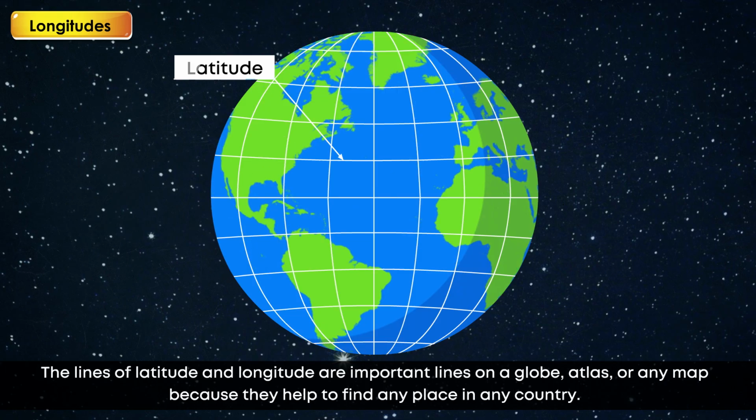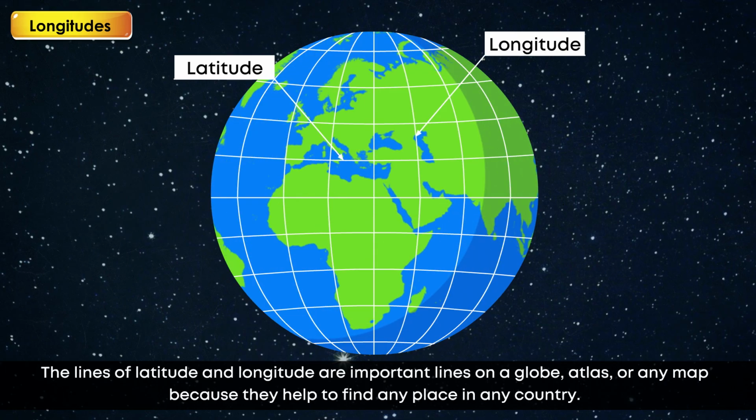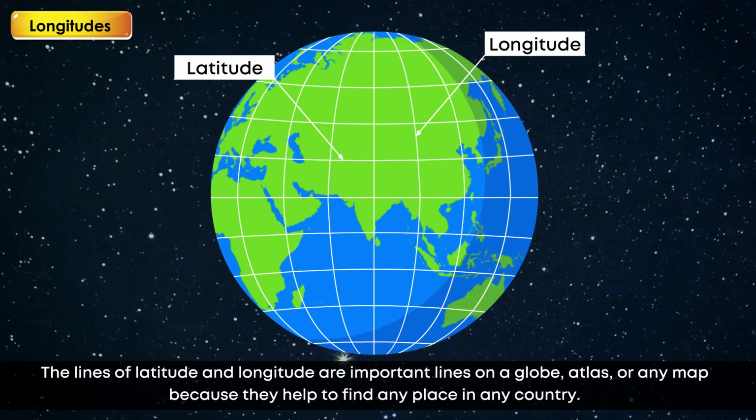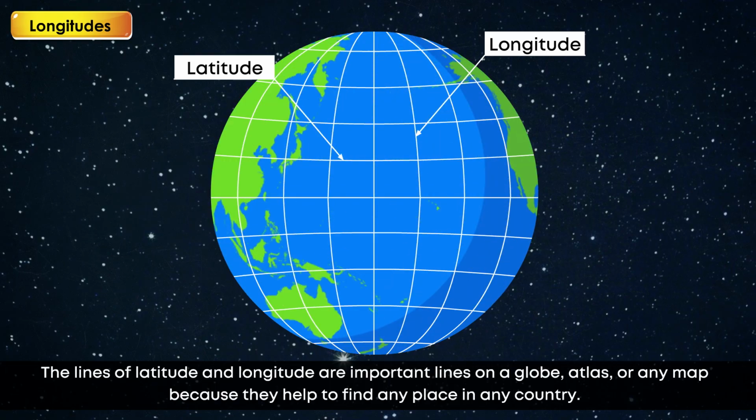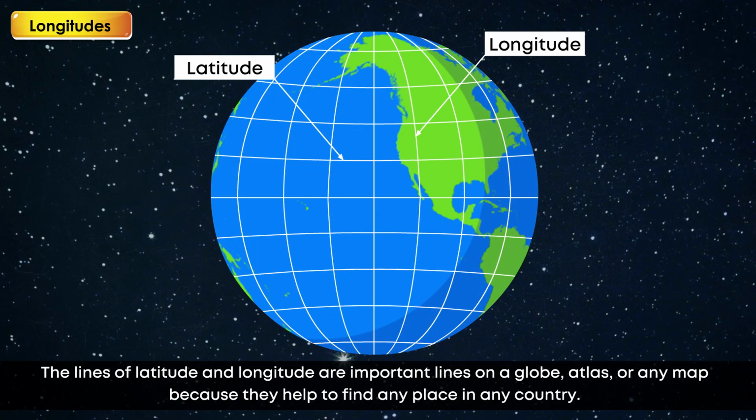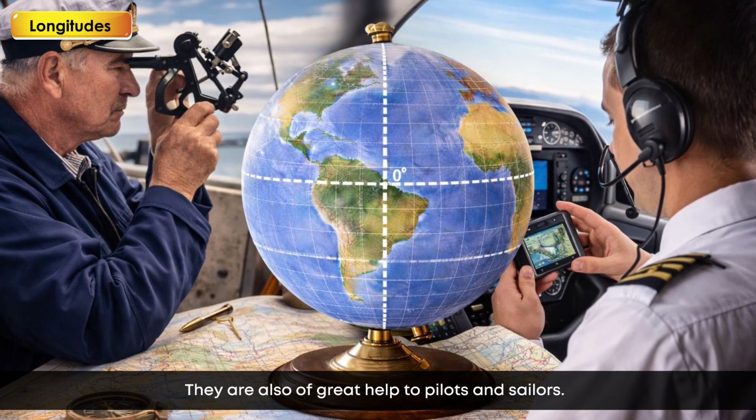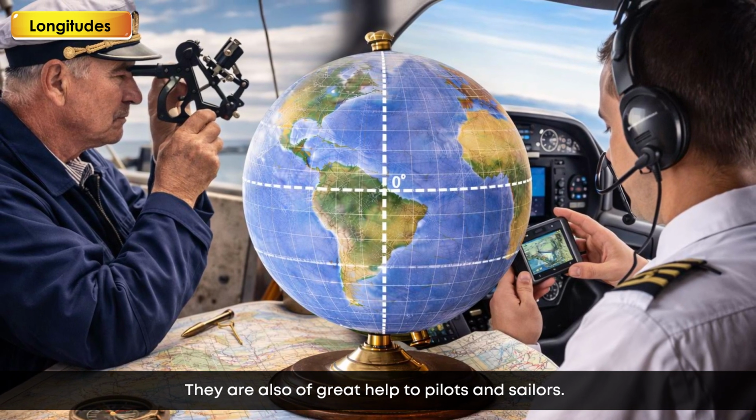The lines of latitude and longitude are important lines on a globe, atlas, or any map because they help to find any place in any country. They are also of great help to pilots and sailors.